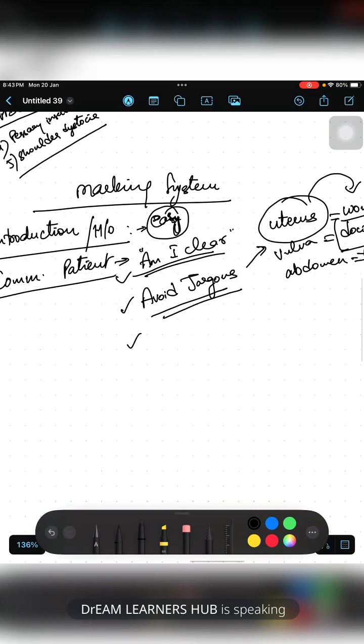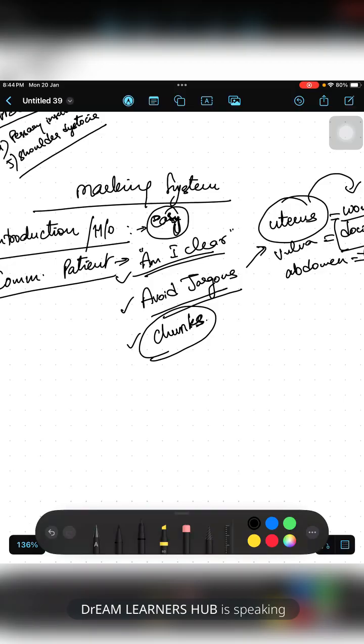And you have to give the knowledge, or you have to give the matter, in chunks. So whenever you are discussing Down syndrome, you cannot tell the patient, "See, your baby is having Down syndrome. Down syndrome is a trisomy 21 and he will have similar features, cleft lip, cleft palate, and craniofacial abnormalities." You cannot say everything continuously, and by the end the patient is concentrating on some other thing. You cannot do that. So you have to stop.